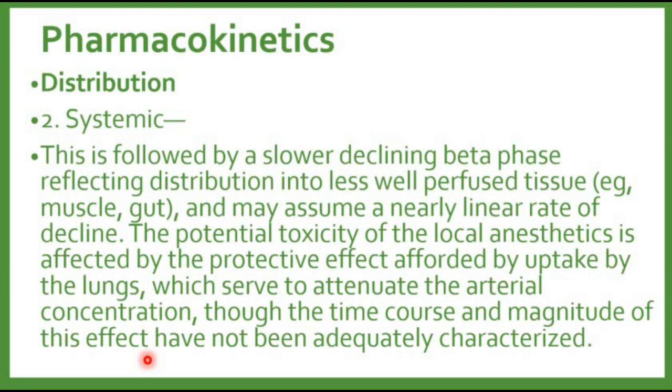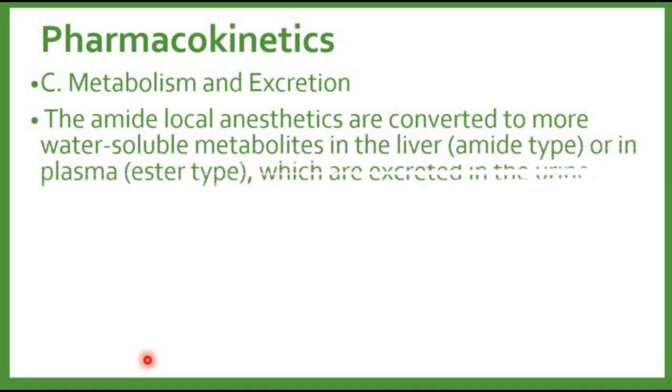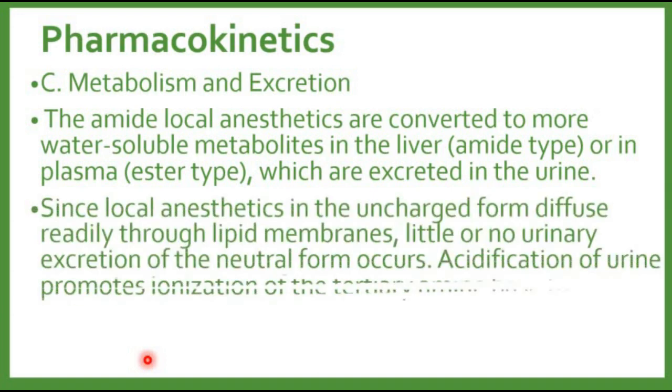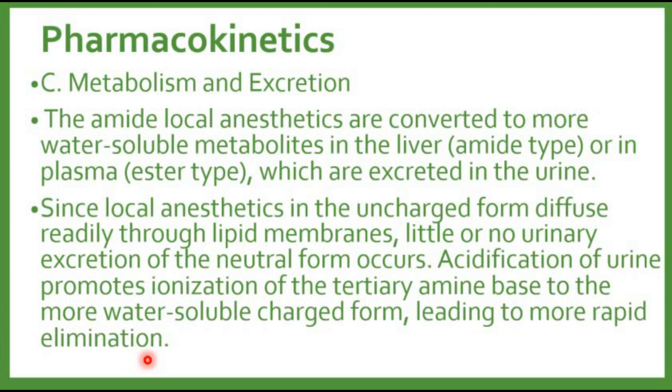After the start, there will be a slower decline, the beta phase, reflecting the distribution into the less well perfused areas, for example muscle and gut, and here there will be a linear rate of decline. If we talk about metabolism and excretion, amide local anesthetics are converted to more water-soluble metabolites in the liver or in plasma, either amide type or ester type, which are excreted in the urine. Some local anesthetics remain uncharged and diffuse readily from the lipid membranes. Little or no urinary excretion of the neutral form occurs.